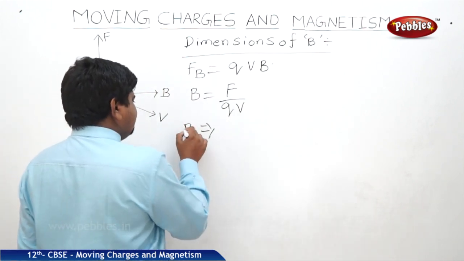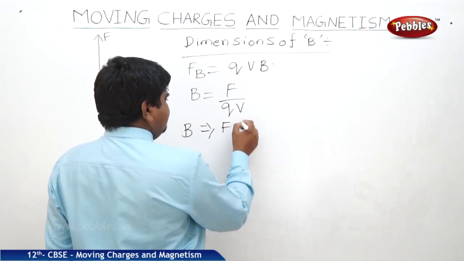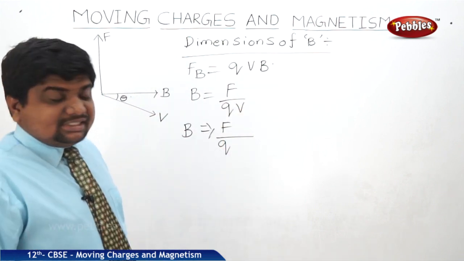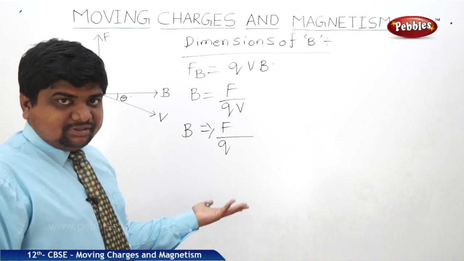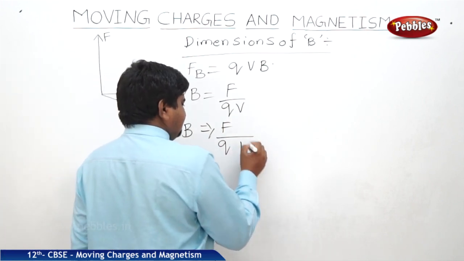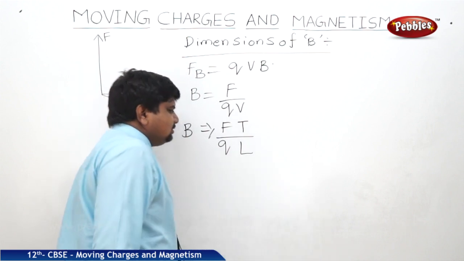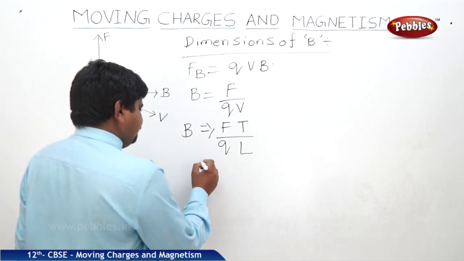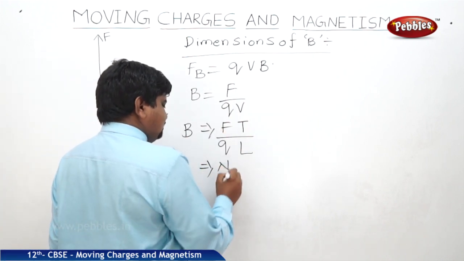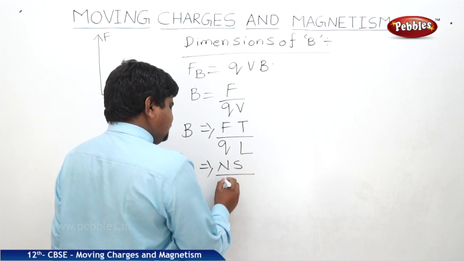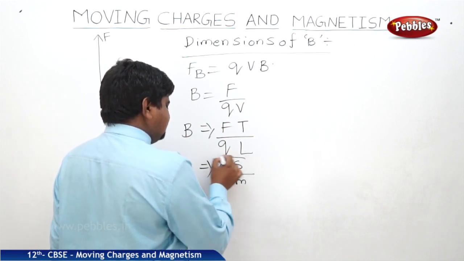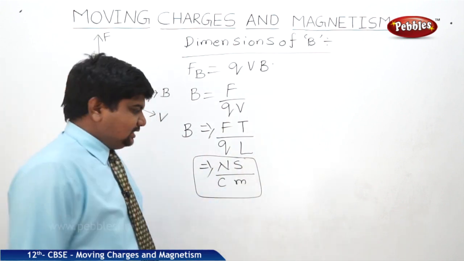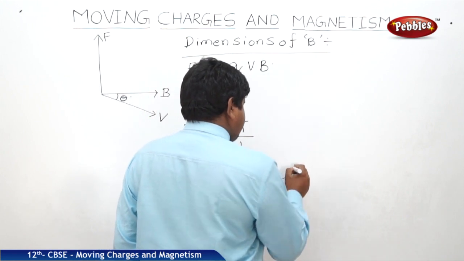So B is equal to F by Q, meaning charge, and velocity is displacement by time, or length by time. What are the units? Newton second by Coulomb meter.